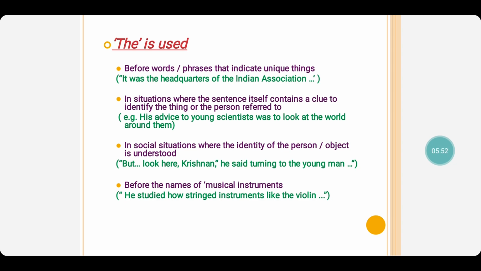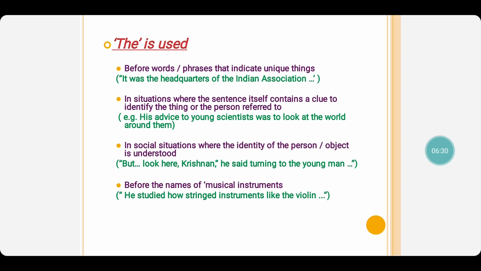In social situations where the identity of the person or object is understood. But look here, Krishnan, he said, turning to the young man. That means already there is some information given about the young man. Who that young man denotes is already known in the context, in the paragraph. Before the names of musical instruments, and also before the names of holy books, newspapers, rivers and oceans, we use the.